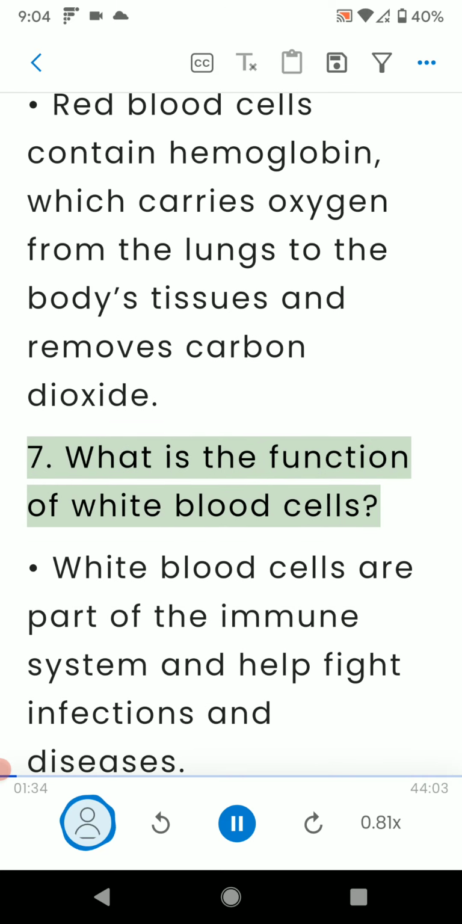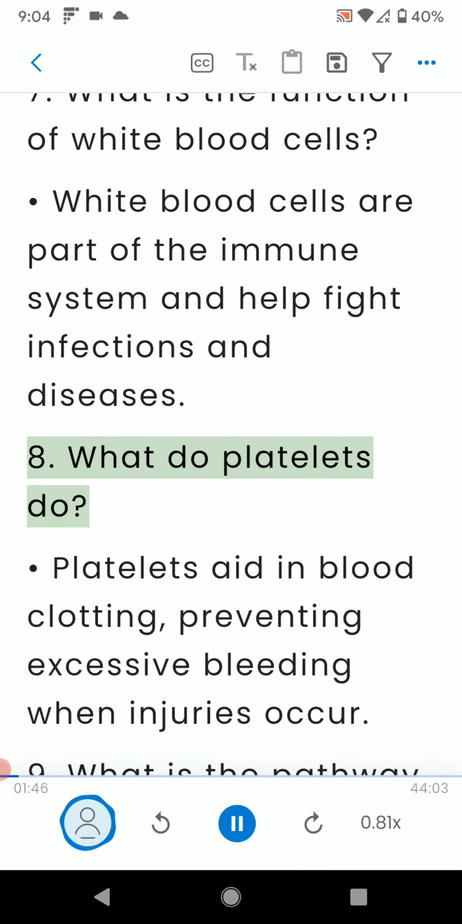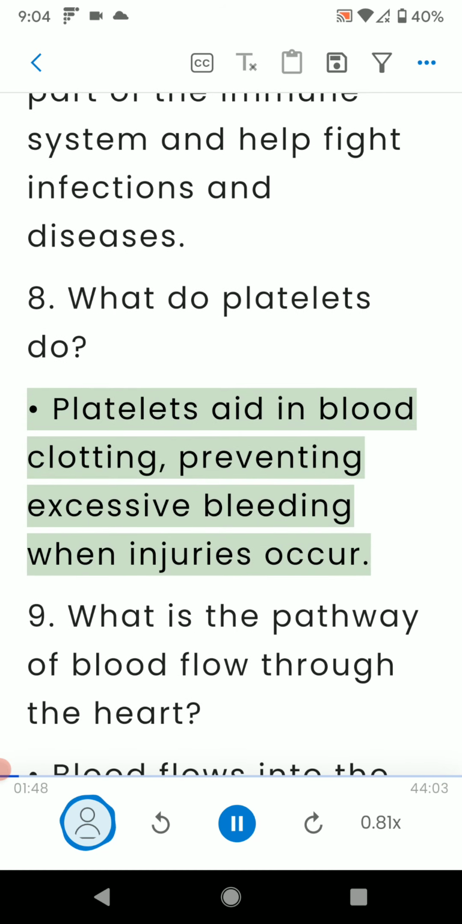7. What is the function of white blood cells? White blood cells are part of the immune system and help fight infections and diseases. 8. What do platelets do? Platelets aid in blood clotting, preventing excessive bleeding when injuries occur.